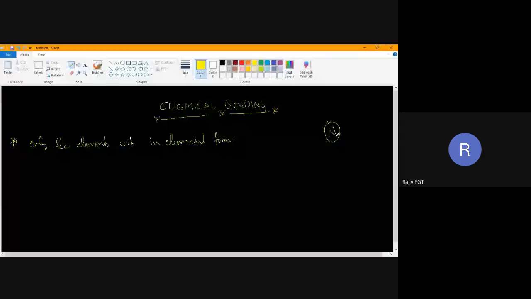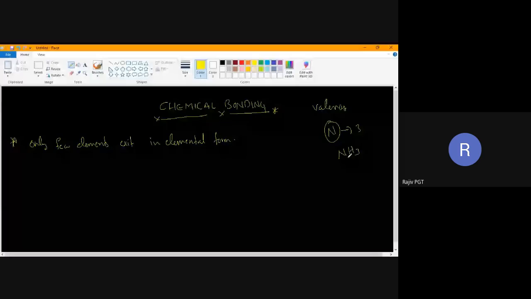What is meant by valency? Combining capacity. Nitrogen valency is 3. Why? Because it can combine with 3 hydrogens and form NH3. So here, nitrogen is combining with other elements. Nitrogen will not be present as one nitrogen. It will combine with another nitrogen like N2, or it can combine with another element like hydrogen and form NH3. So that is the meaning.